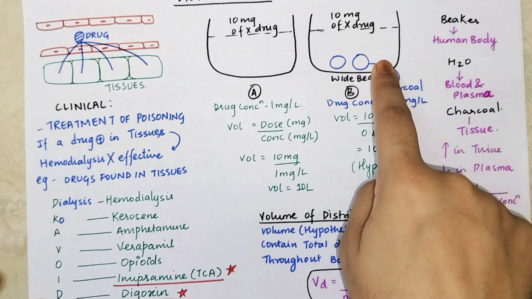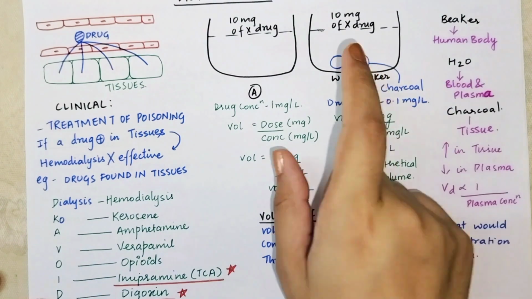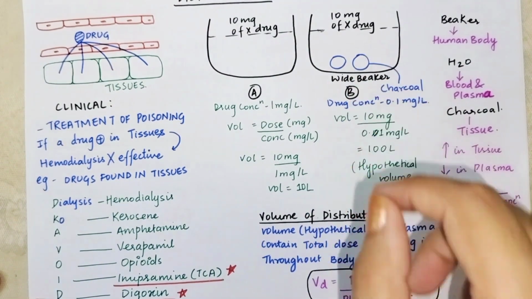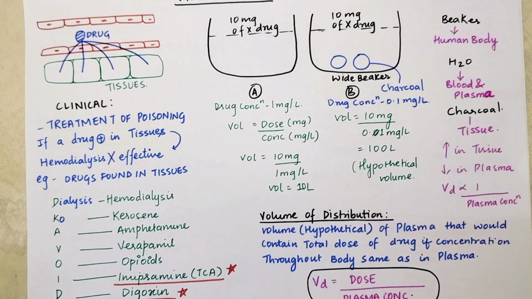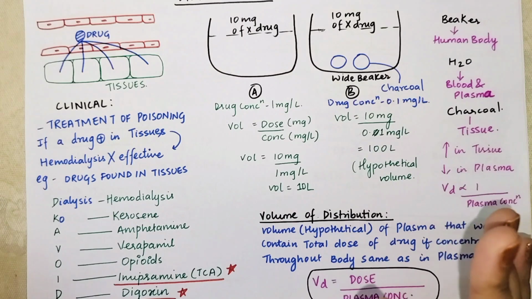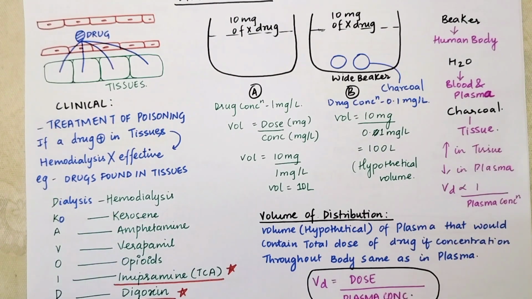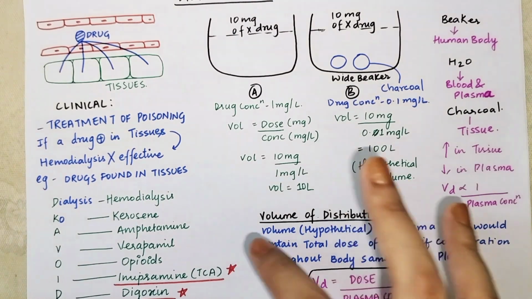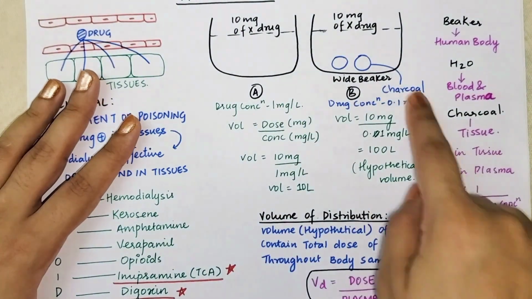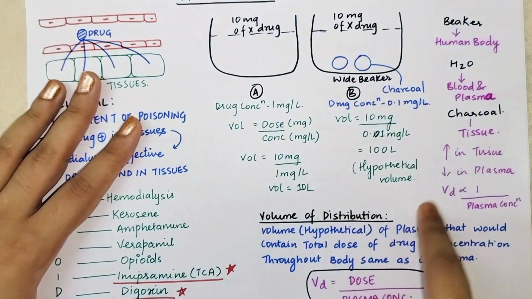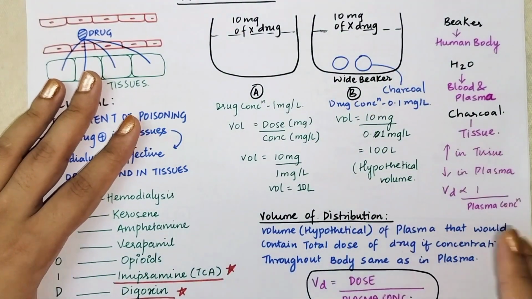So here the drug is getting more adsorbed on the charcoal. That means there is less drug present, less concentration of drug. Are you understanding? See, if you have more volume and the same amount of drug, the concentration will be more in the case in which you have less volume, right? I hope you are able to understand this thing. If you are not able to understand, please review it once again. So you can understand volume of distribution by this example, right? Volume of distribution is more in the case in which there is more adsorption. That means in which there is more distribution inside the tissue.